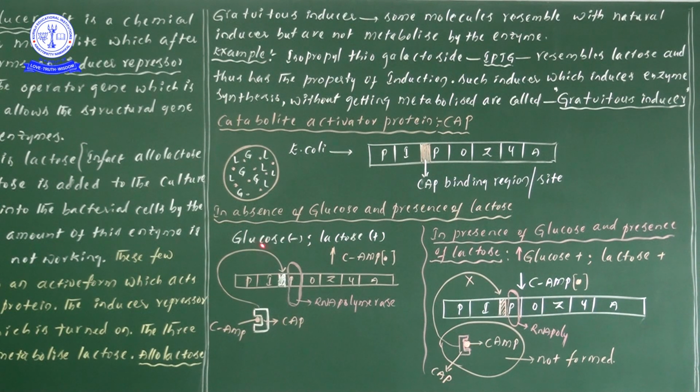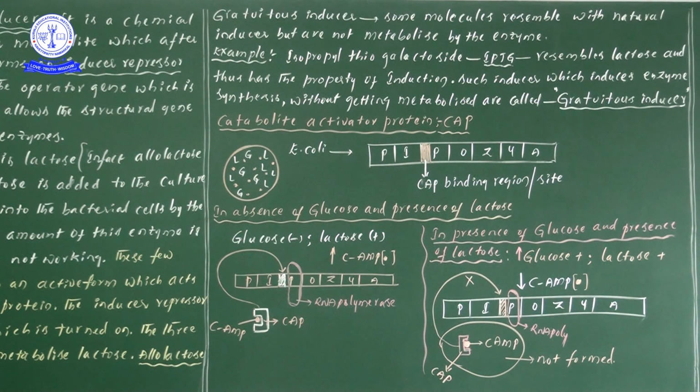Now this complex will go and bind at the promoter region, because the promoter region consists of the CAP binding site.